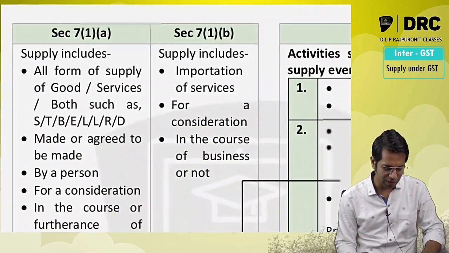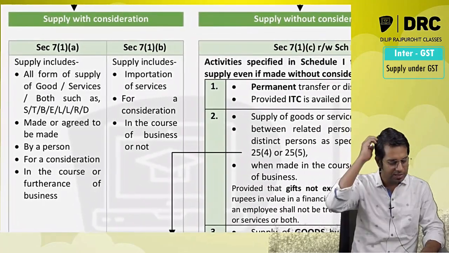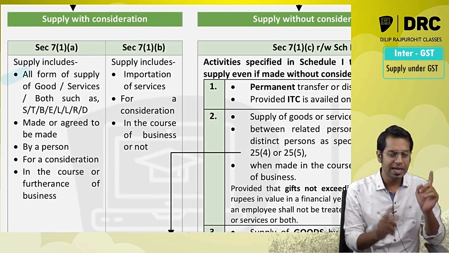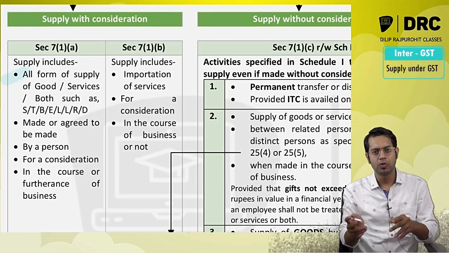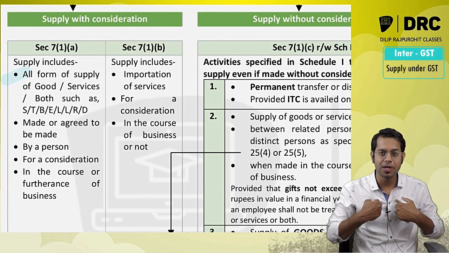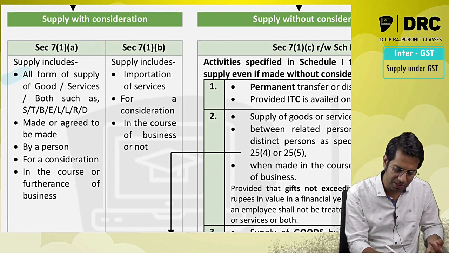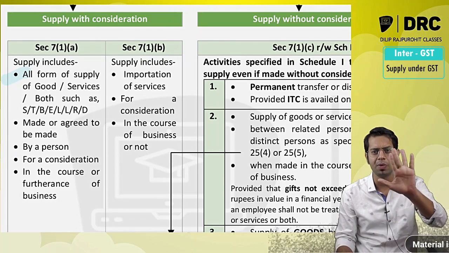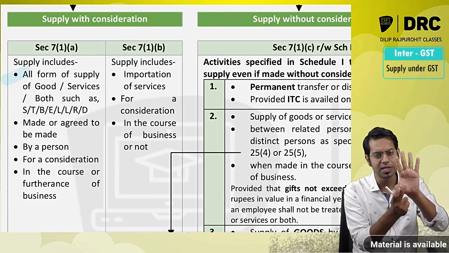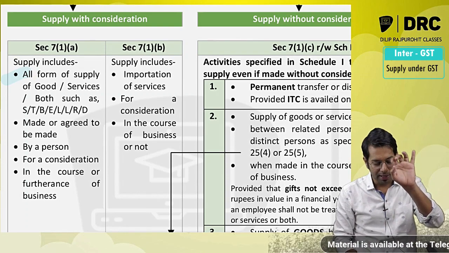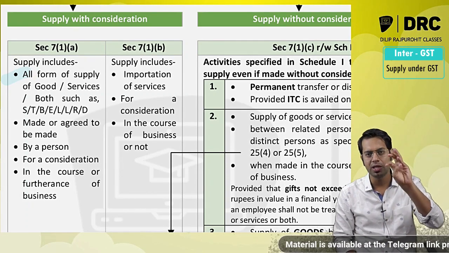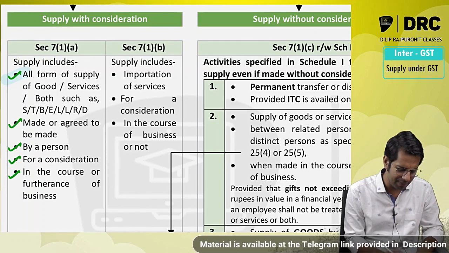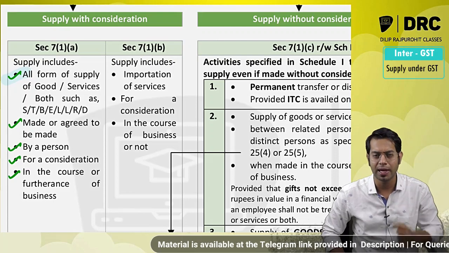Section 7(1)A says, supply includes all forms of supply of goods or services or both, such as sale, transfer, barter, exchange, lease, license, rental, disposal, made or agreed to be made by a person for a consideration in the course or furtherance of business. Meaning if you want to call something a supply as per section 7(1)A, there should be 5 things involved. That supply should be of goods or services, it should be made or agreed to be made, by a person, for a consideration, in the course or furtherance of business. If all these 5 elements are satisfied, then only I am going to call the activity a supply.